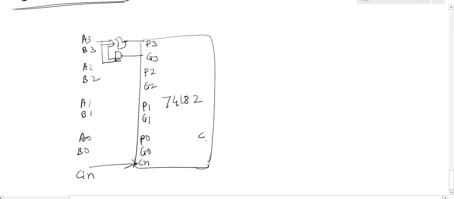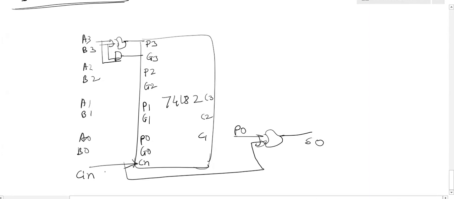So the carry is C1, C2, C3 and so on, and by using these carries, this is S0, the input is P0 and this carry C0. C in, that is C0. This is C1, C2, C3.